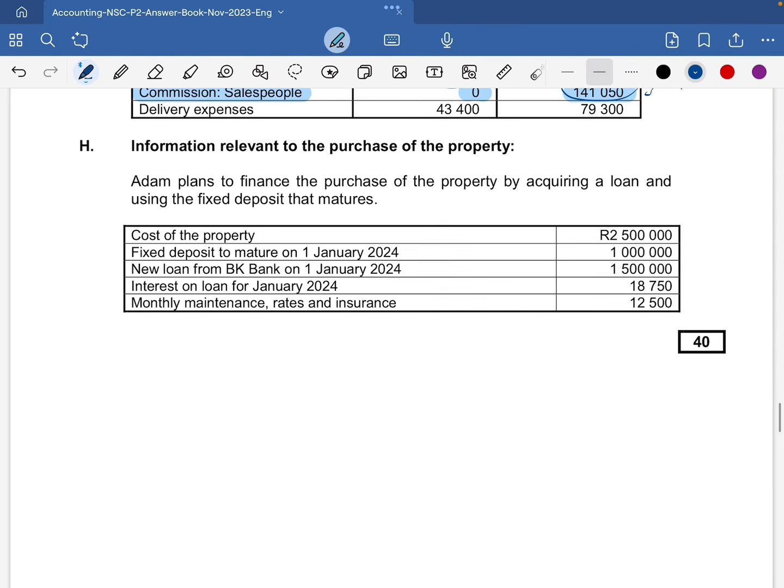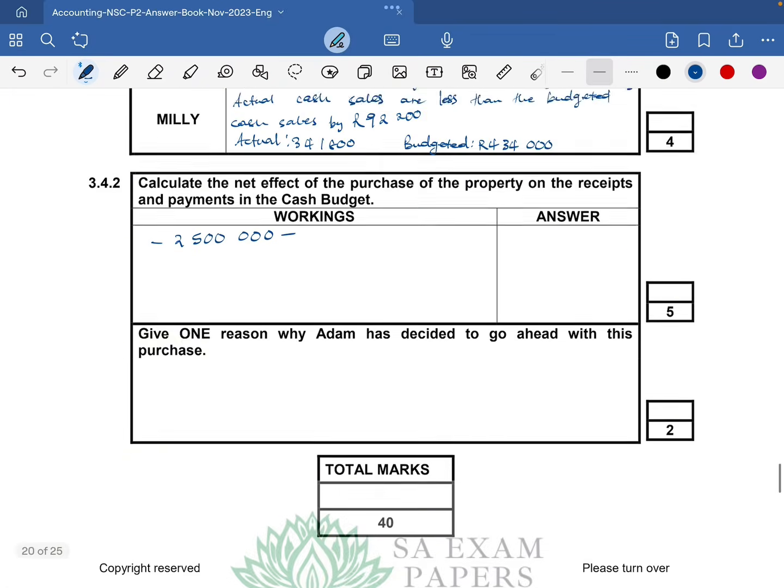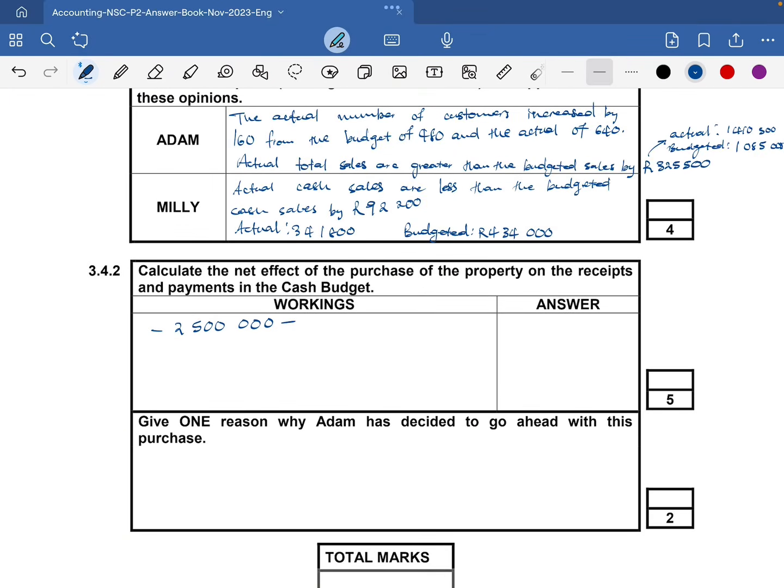We're going to have a cash inflow, which is the fixed deposit and the new loan, that's also 2,500,000. Let's just show that as individual amounts. So that's the 1 million. That should be a plus because it's a cash inflow, plus the 1,500,000 also.